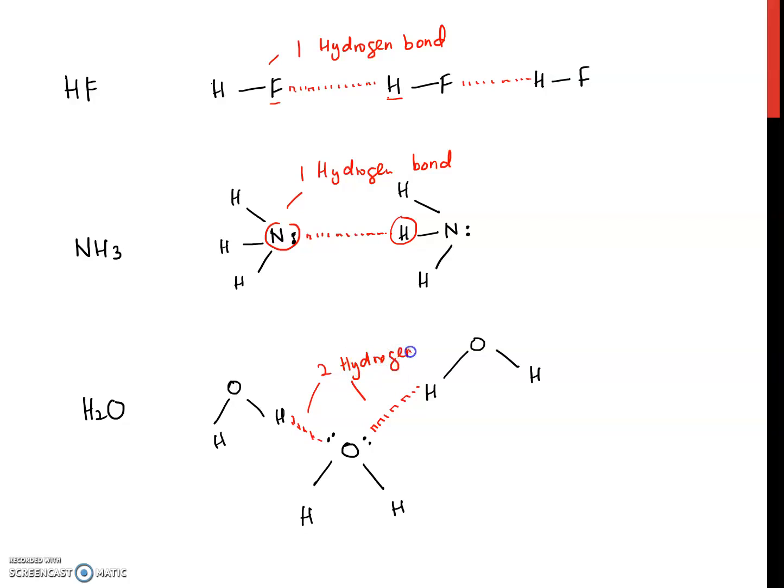Untuk setiap satu molekul of H2O, dia boleh form dua hydrogen bonding dengan another H2O molecules. So untuk hydrogen bond, ni tengok molecules tu mesti ada hydrogen dengan either atom fluorine, oxygen or nitrogen.